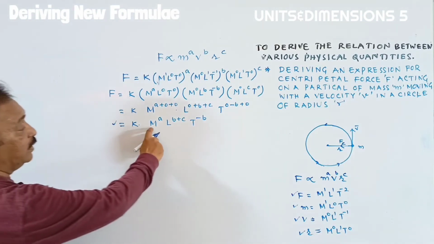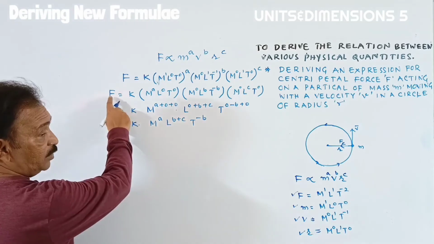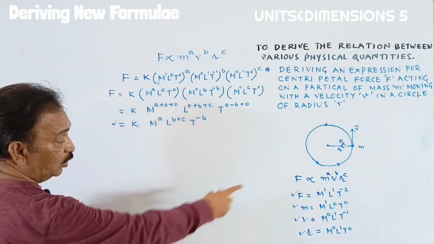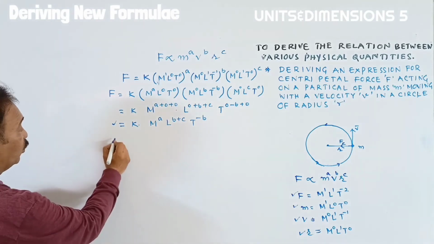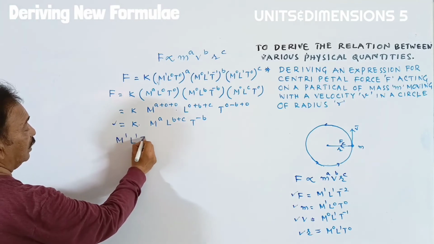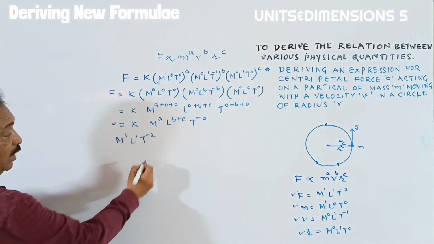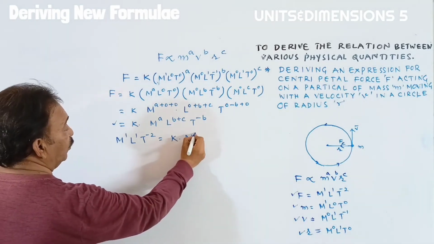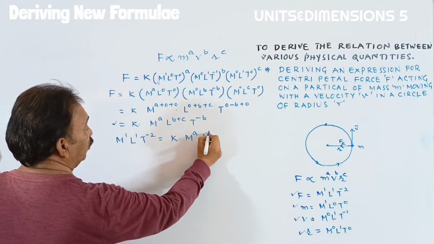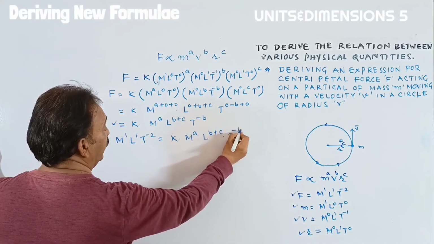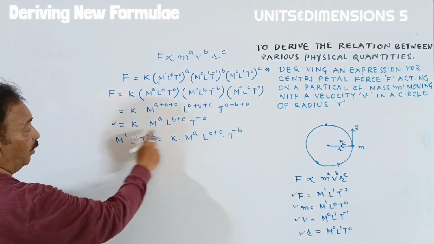Now we are comparing this equation with the dimensional formula of the force. As you know, the dimensional formula of the force is M^1 L^1 T^-2, equal to K of M to the power of A, L to the power of B plus C, and T to the power of minus B. We are comparing the powers, students.